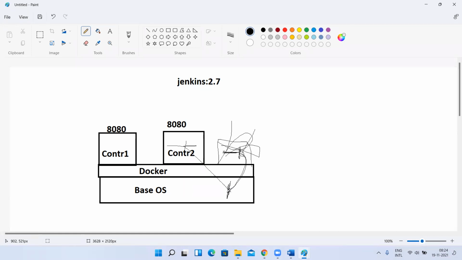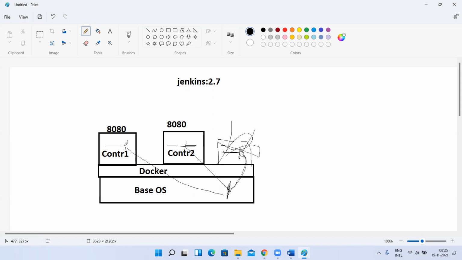This volume can be used for multiple containers at a time. For example, I have this Jenkins 1, right? For example, this is Jenkins 2. I have one more Jenkins container. I'll map this path of this Jenkins container to the same volume. So now if I create a job here, that will be stored here, and that automatically replicates here. If I create one job here, that automatically stores here, and that will be replicated here. So two containers are sharing the same volume, and a job created in one container will be automatically visible in the other container as well. Understood, guys?